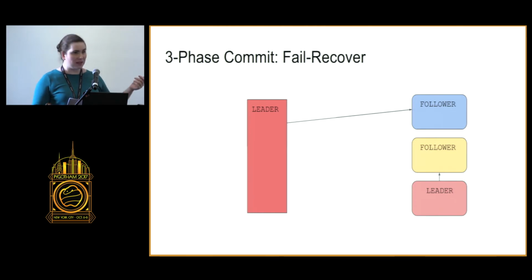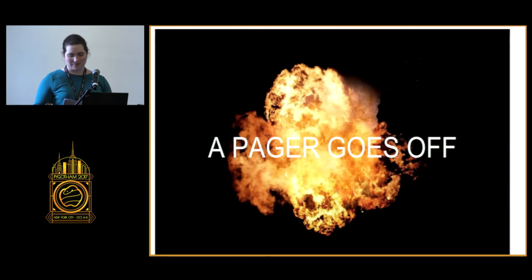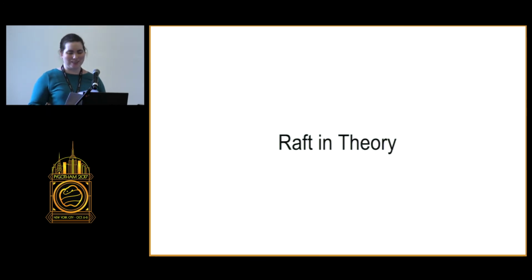One of the participants helpfully wakes up and says, "We've all prepared to commit. I'm going to go ahead and send the commit message now." But then the leader suddenly wakes up and sees that it hasn't received all the confirmations and aborts the transaction. One follower gets that message, one follower gets the message from the other leader, and somebody's pager goes off. So let's take a look at Raft.